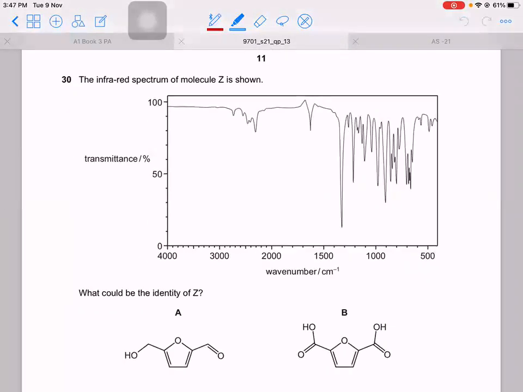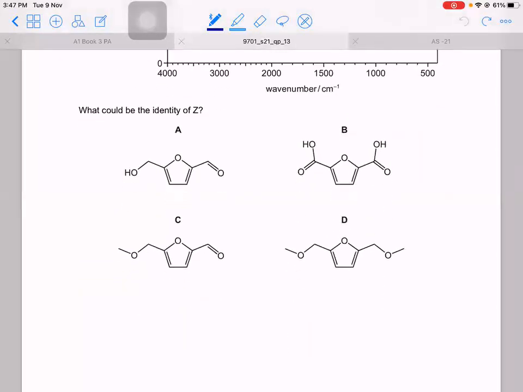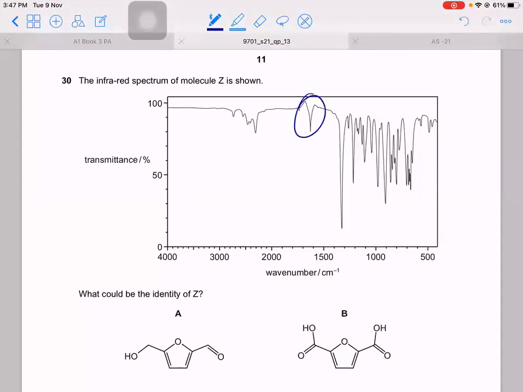Question 30, spectrometry. What could be the identity of Z? So right here, do you see any C double bond O peak? Remember that was a strong sharp peak at 1700. Do you see that here? No. Where is a strong sharp peak? It's supposed to be a strong sharp peak. Is this strong and sharp? No, this is not strong. Strong is supposed to be like this, dipping down to more than 50% of the graph.